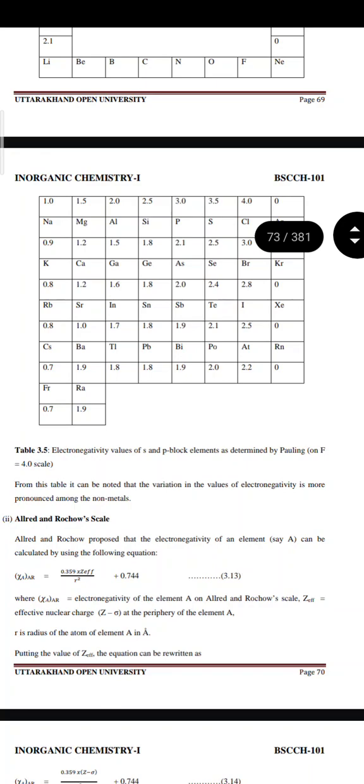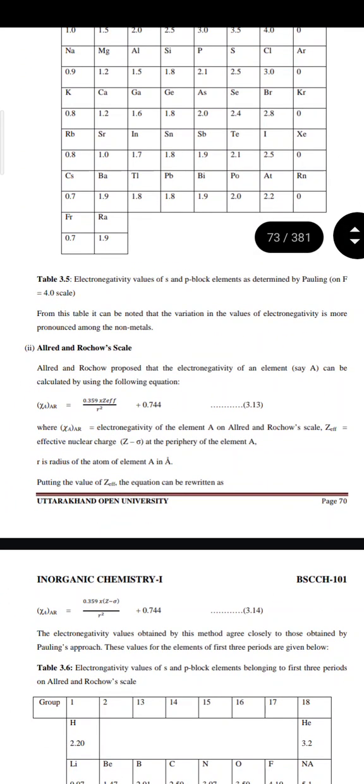Table 3.5: Electronegativity values of s and p block elements as determined by Pauling. From this table, it can be noted that the variation in the values of electronegativity is more pronounced among the non-metals. The second method is Allred and Rochow's scale.